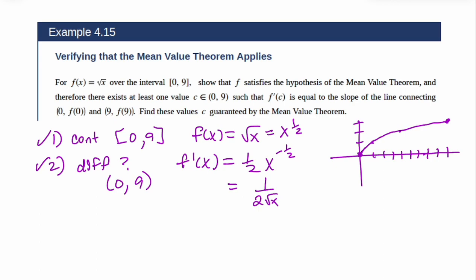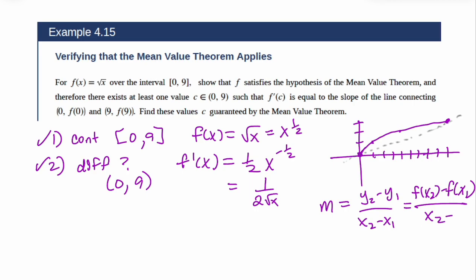So now let's just think about the slope that connects those points. The slope between 0 and 9 is y2 minus y1 over x2 minus x1, or f of x2 minus f of x1 over x2 minus x1.